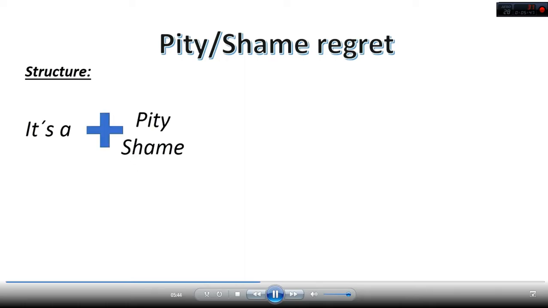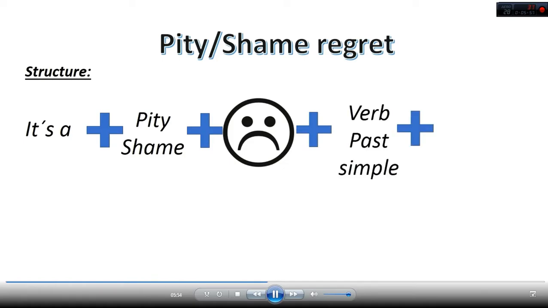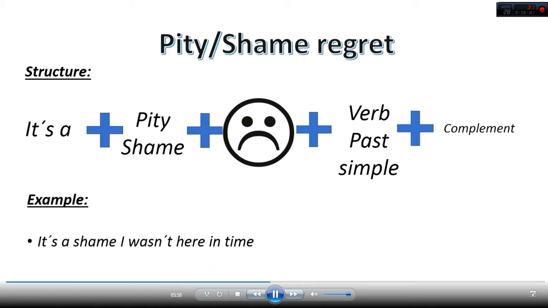The grammar on this one is: it's a pity or a shame. You can use either one of them. Then the subject, the verb in past simple, plus the complement. An example of this kind of clause is: it's a shame I wasn't here in time.